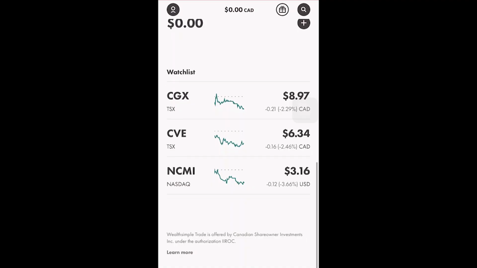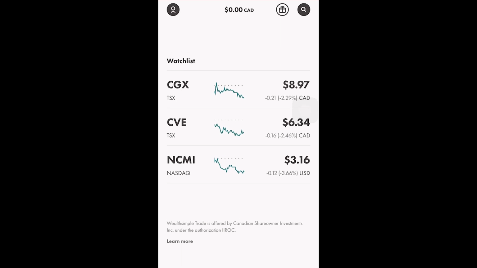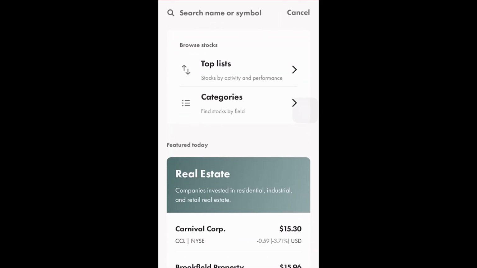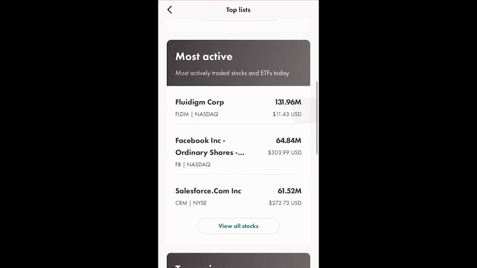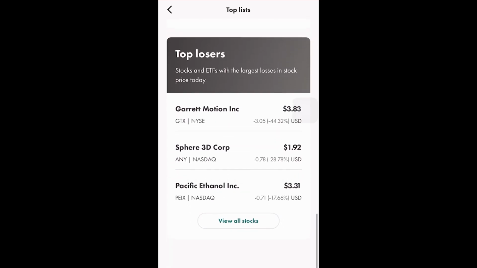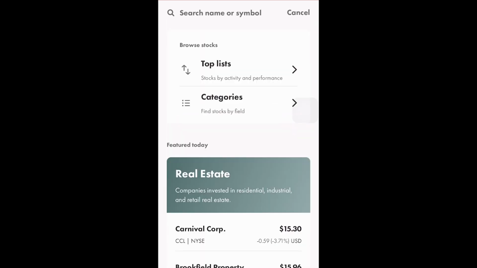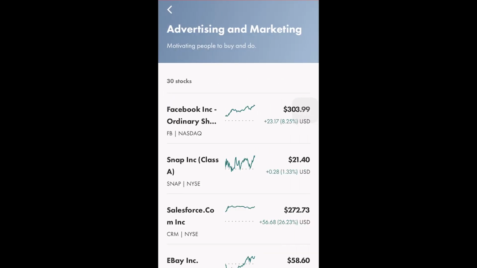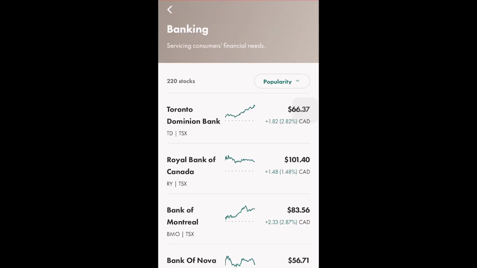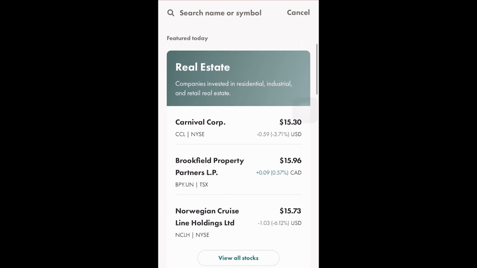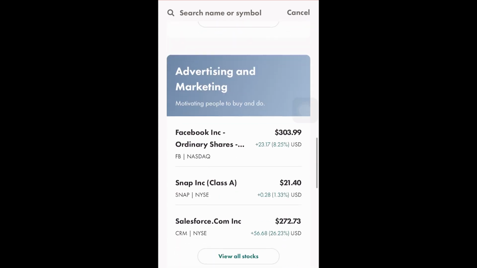So guys, as you can see, I have downloaded the Wealthsimple trading app and my account is verified, and now we are on the listing page. You can see the top list of stocks, top 100 on trade, most active stocks, top gainers, top losers. And if you see the second option, you can see the list of stocks categorized by different fields. Let's say advertising and marketing, then agriculture, banking, etc. If you scroll down, you can see the featured stocks of the current day categorized by different industries. Let's say real estate, then education, then advertising and marketing.